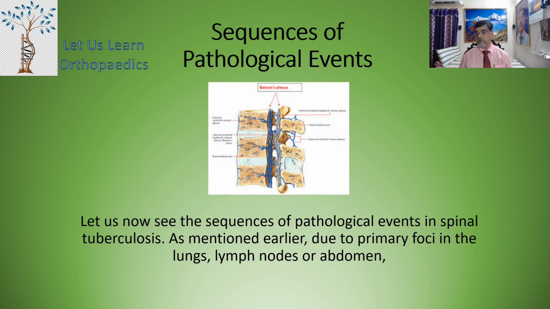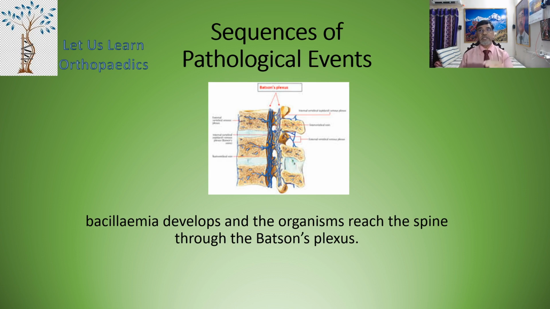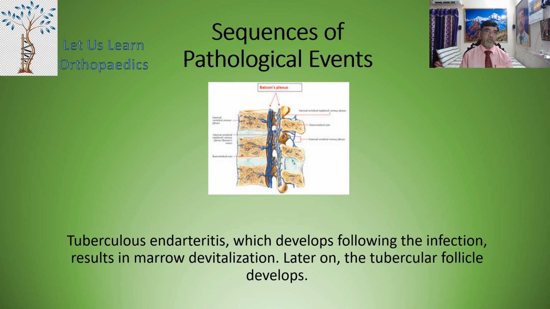Now let us find out the sequence of pathological events in spinal tuberculosis. As mentioned earlier, due to primary foci in the lung, lymph node or abdomen, the bacillemia develops and the organism reaches the spine through the Batson plexus. Now the particular diagram shows the Batson plexus.